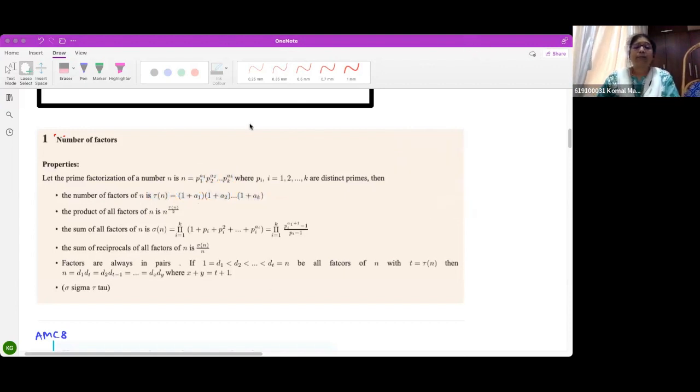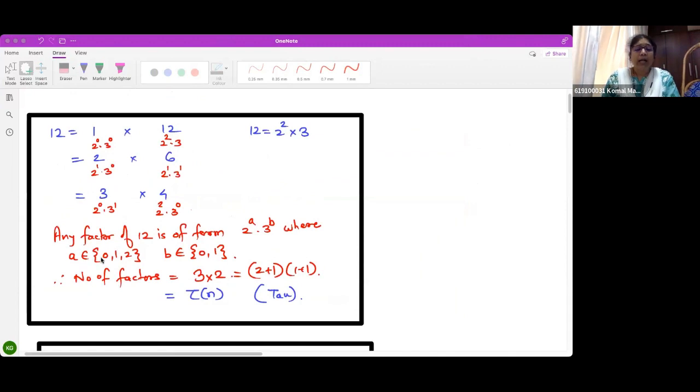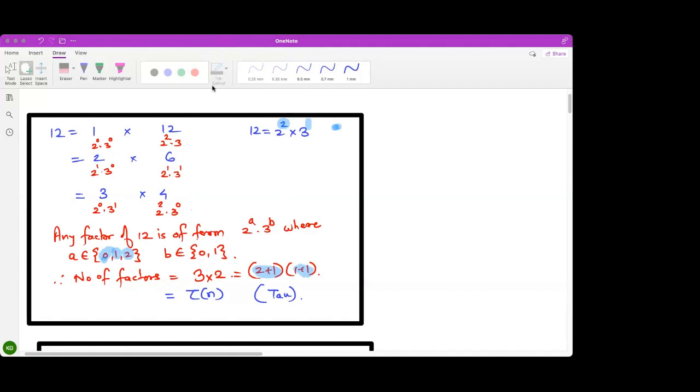Why do I have to add 1? Who will tell me why? Because here 0 is also allowed. Okay. So when the power is 2, I get 3 different values of A, because I'm taking 0 also. That's why it is 2 plus 1. And here it is raised to 1, so it is 1 plus 1. Is this clear to everybody? Any doubt, anybody? No, ma'am. Wonderful. Very good.